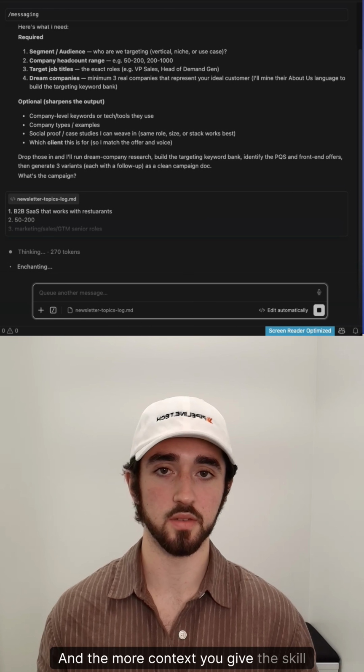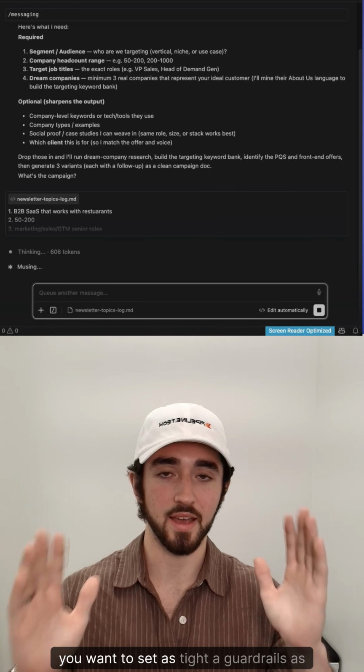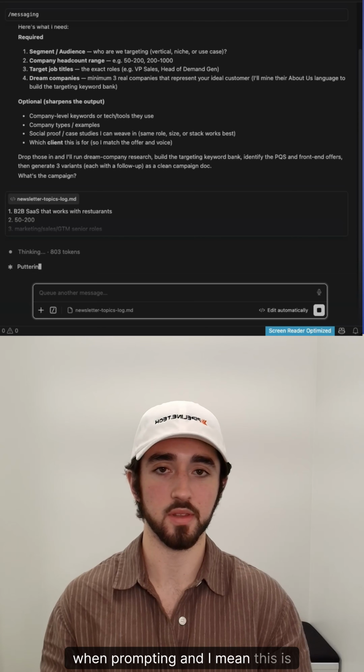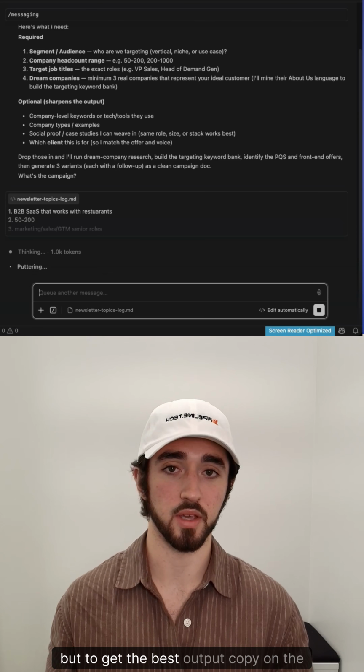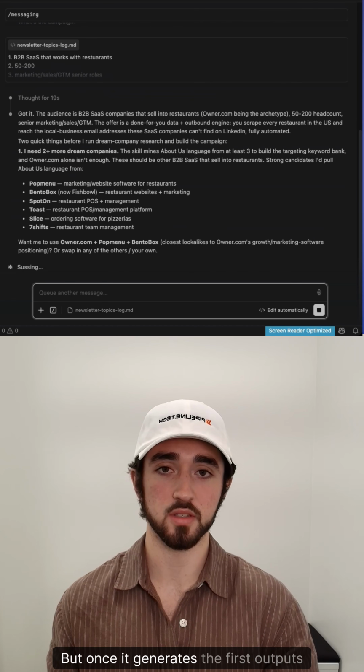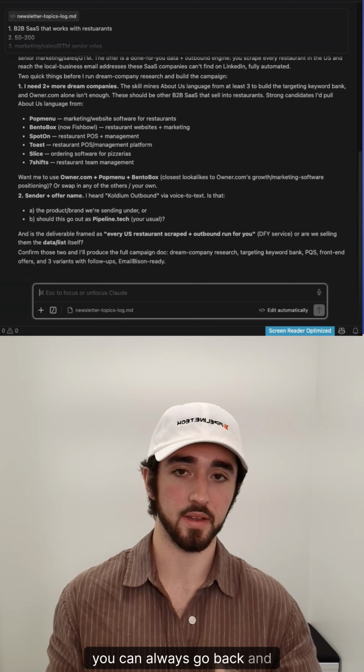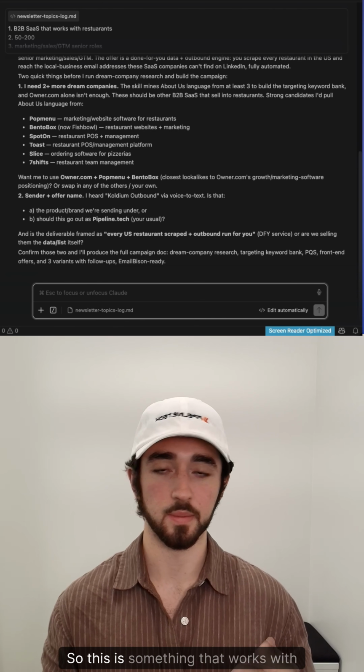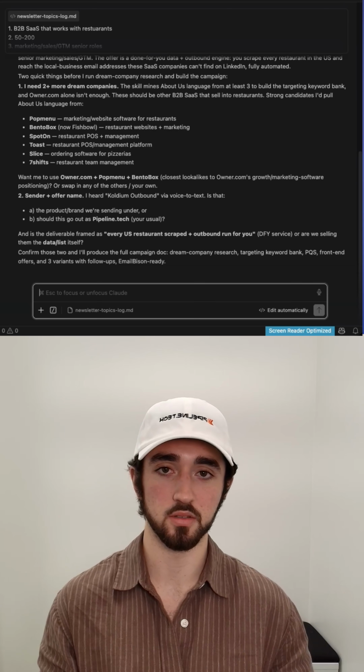And the more context you give the skill, the better the output's always going to be. We want to set as tight guardrails as possible when prompting. This is applicable in all cases, but to get the best output copy on the first iteration, you always want to be as specific as possible. But once it generates the first outputs, you can always go back and re-prompt it and continue to iterate. So this is something that works with you. It's not just a one and done deal. You can continue to prompt over time.